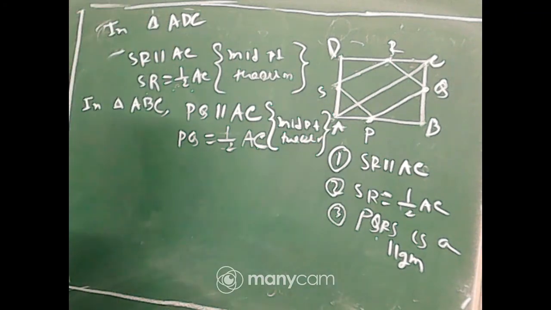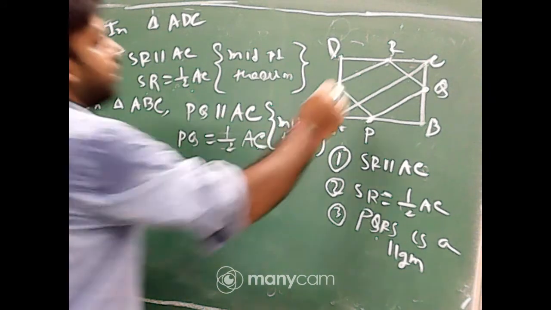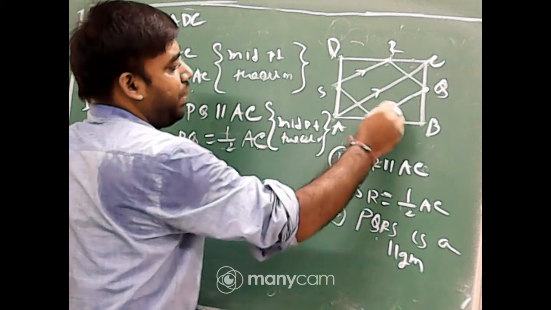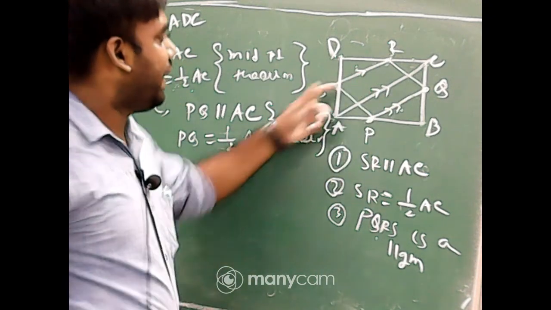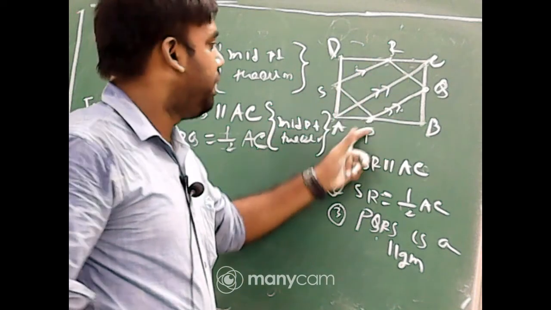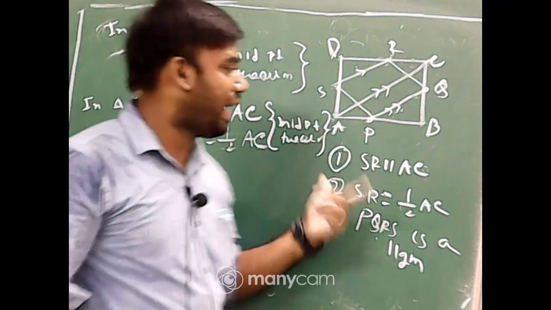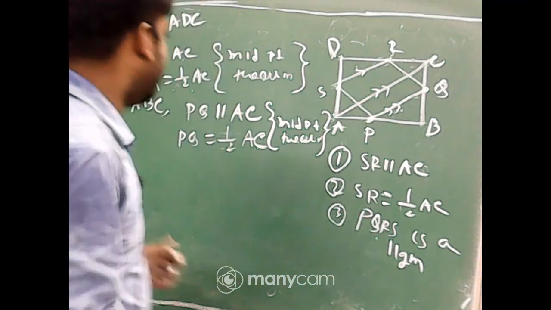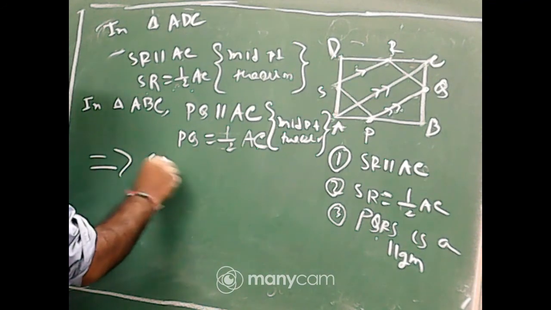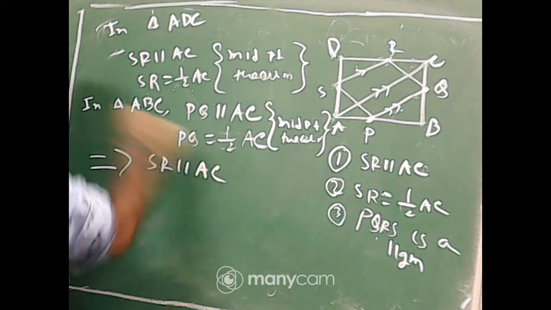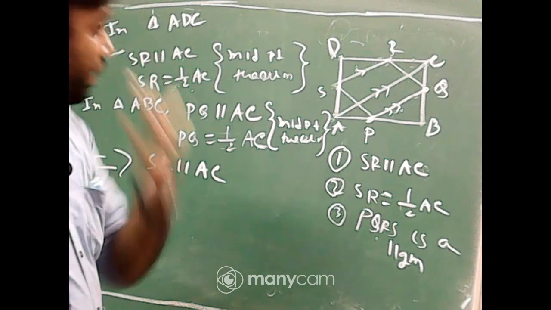Now look at the board, everyone, students. SR is parallel to AC and PQ is also parallel to AC. AC is parallel to both SR and PQ. It means SR is parallel to PQ.